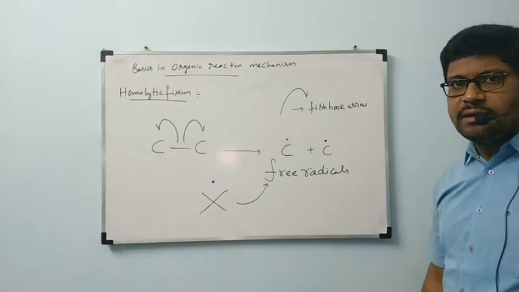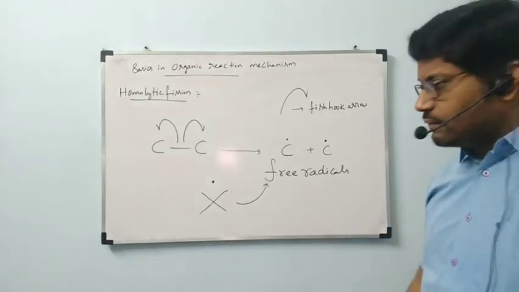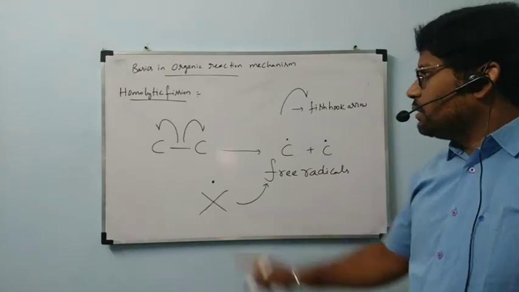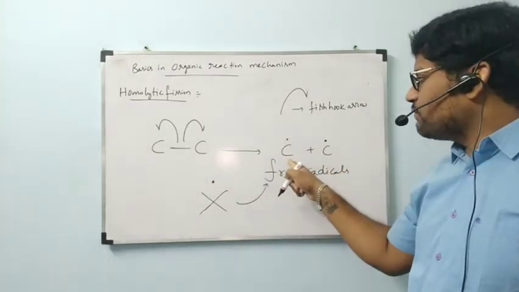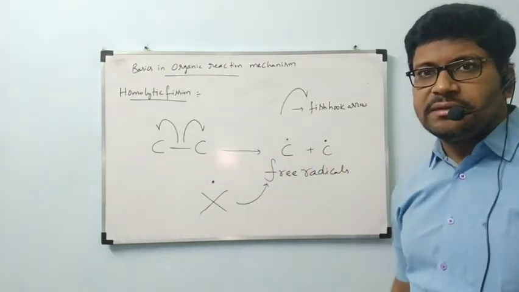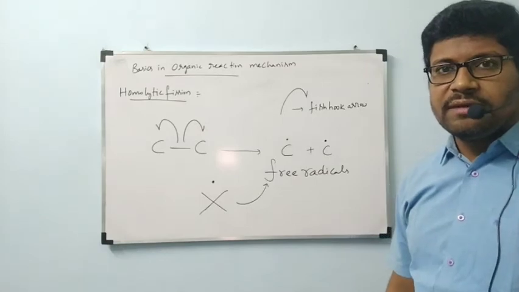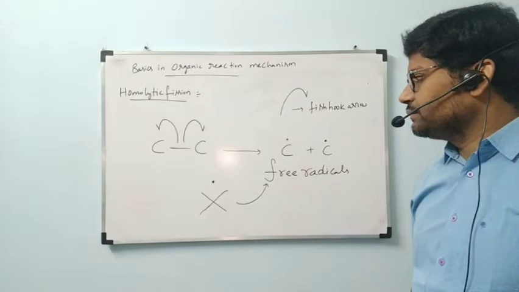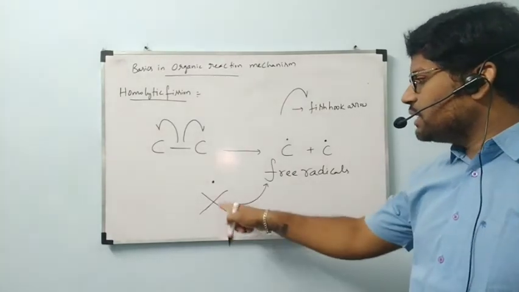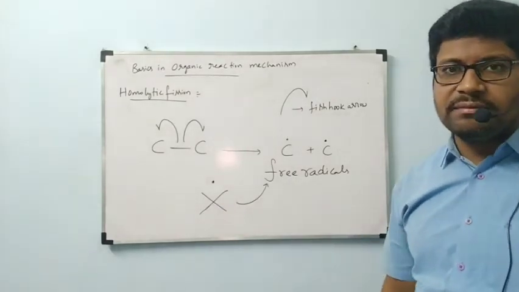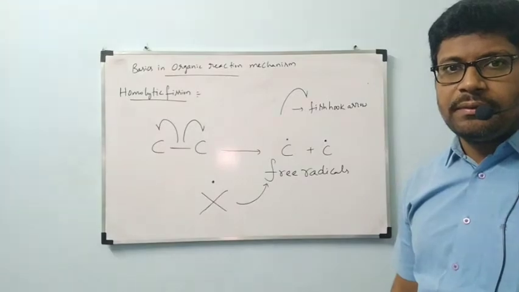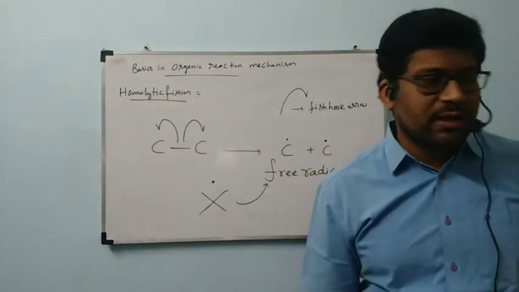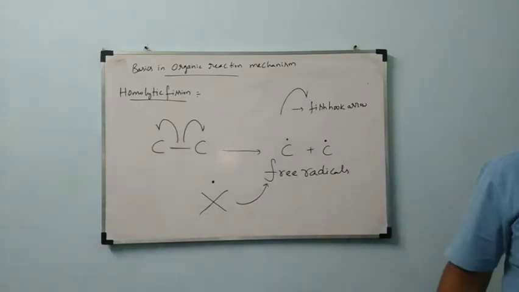Note this down carefully, all of you. Homolytic fission results in the formation of free radicals. A free radical contains one electron present on the atom. Okay, this is about homolytic fission. Next we can go through heterolytic fission.